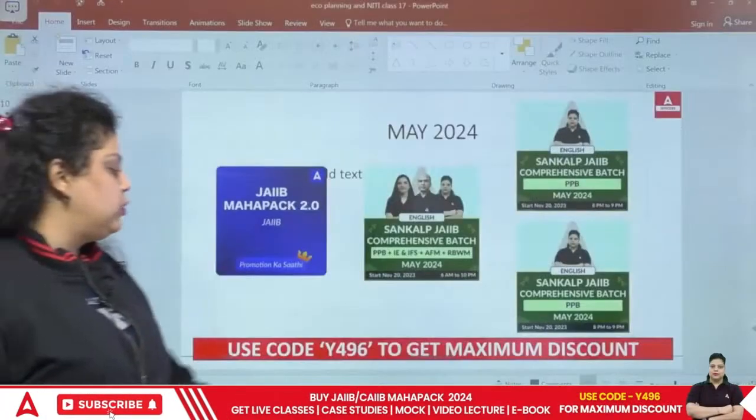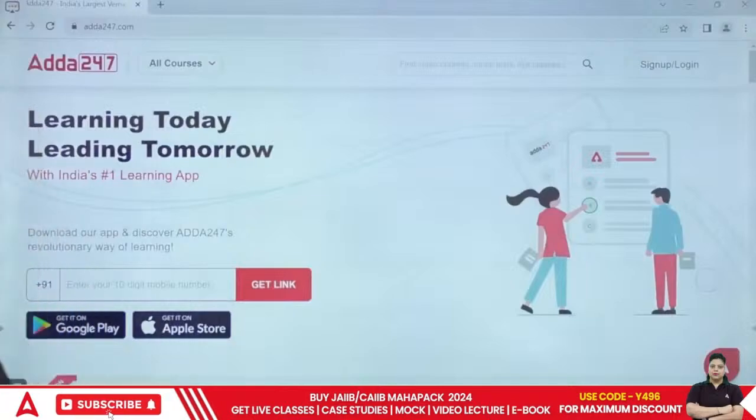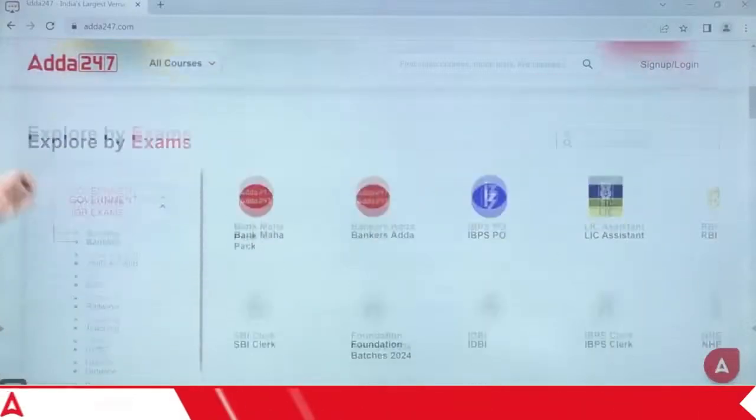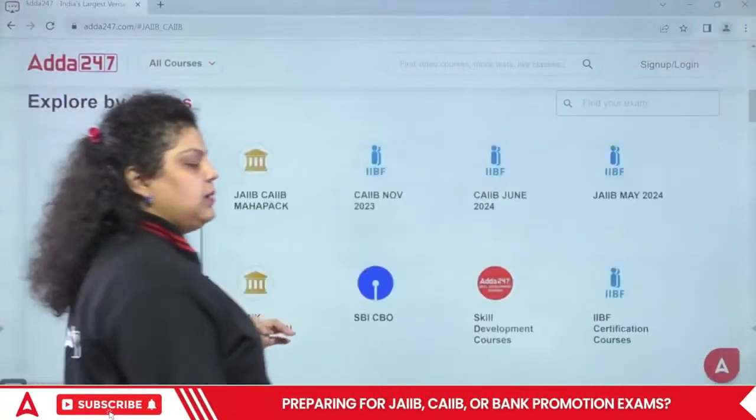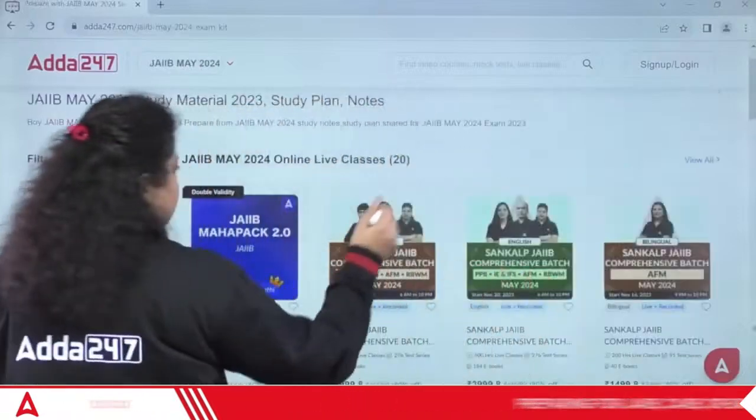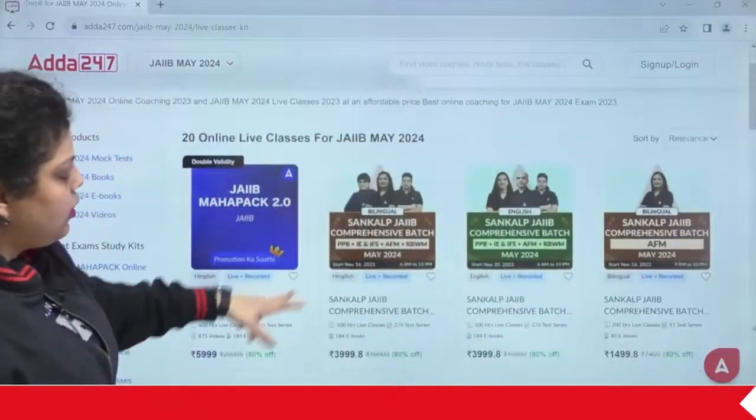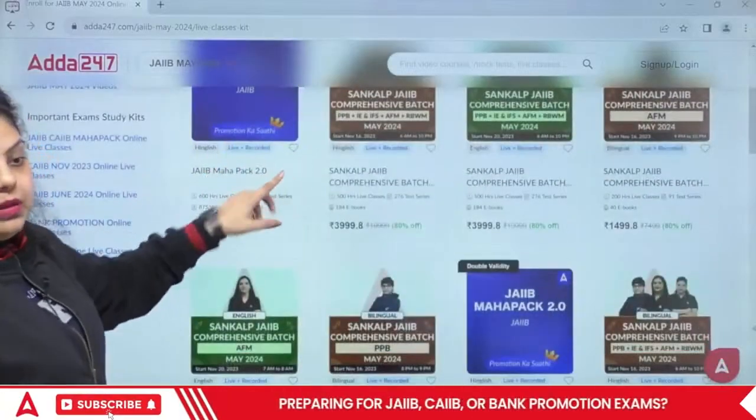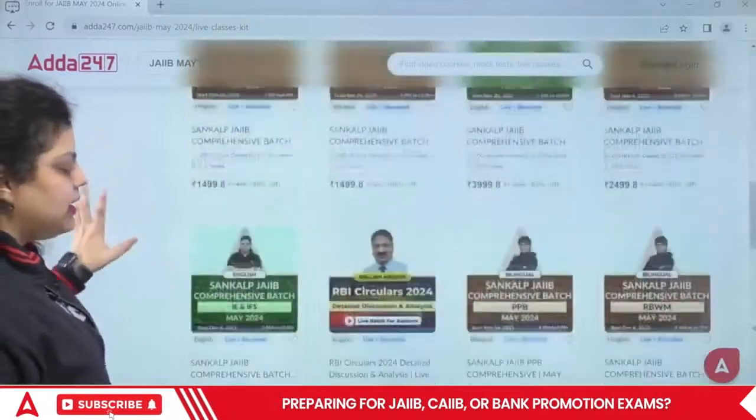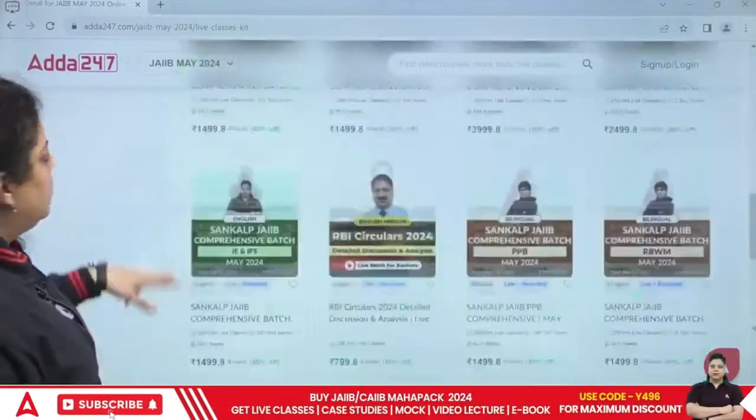How to enroll? To enroll, first of all, download the Adda 24/7 application. Then go to the exam category JAIIB CAIIB here. Go to JAIIB May 2024. Click on the view all option. You will find all the batches, Mahapacks, a comprehensive Sankalp batch, English medium, bilingual, individual subject batches, everything is available on a single page.